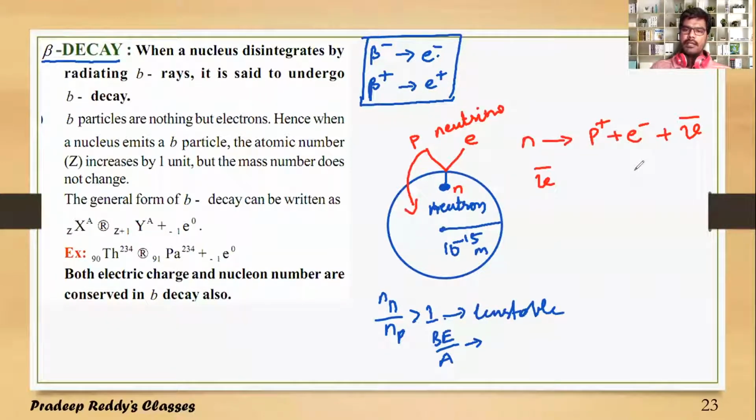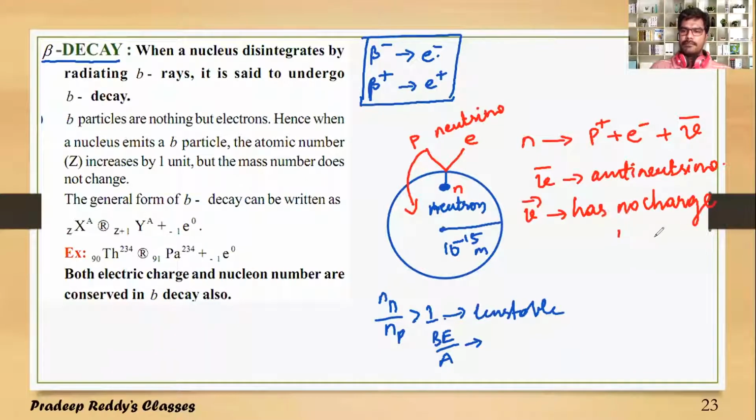This nu bar is called the anti-neutrino. The anti-neutrino has no charge, no mass, only spin. But the neutrino or anti-neutrino particles are actually included in order to conserve the spin quantum number of this nuclear reaction.